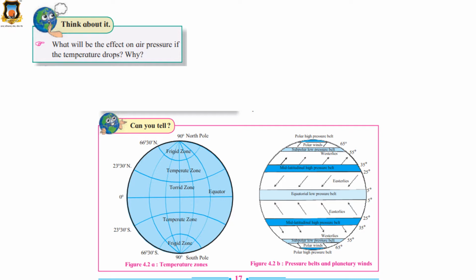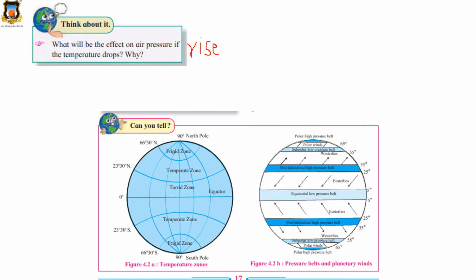If the temperature drops, the air pressure will rise. R-I-S-E, rise. Okay. Clear, class?